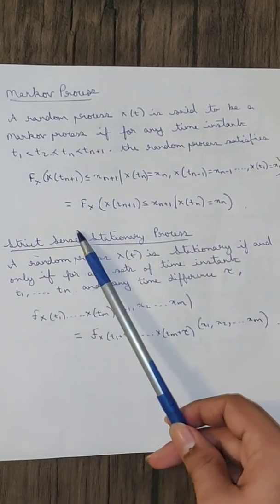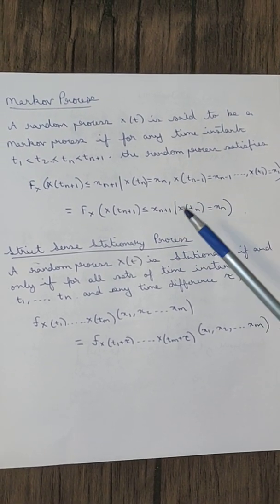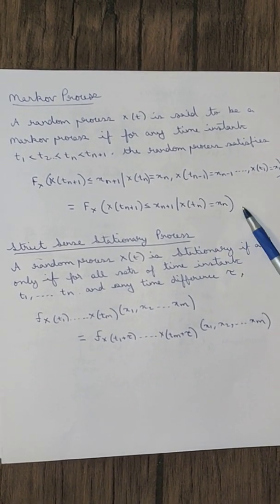This CDF is equal to F_X(X(t_{n+1}) ≤ x_{n+1} | X(t_n) = x_n).